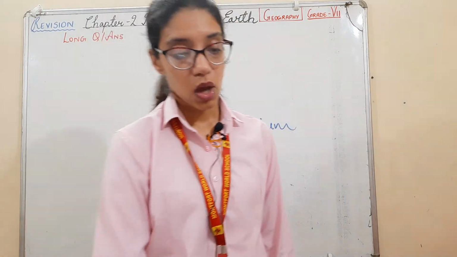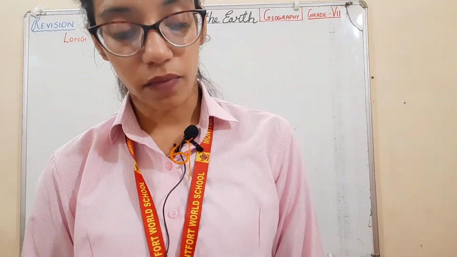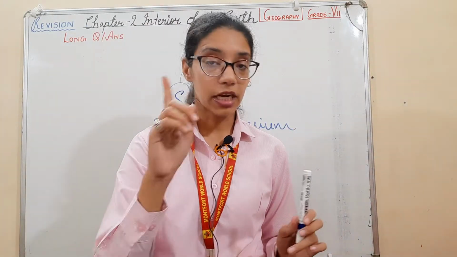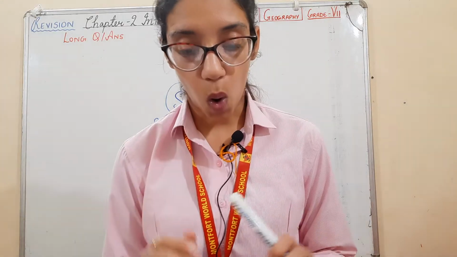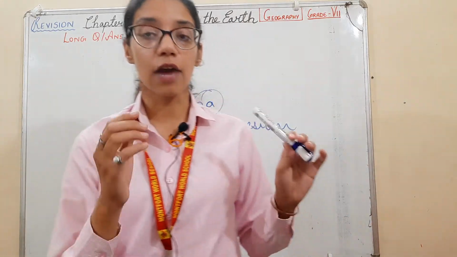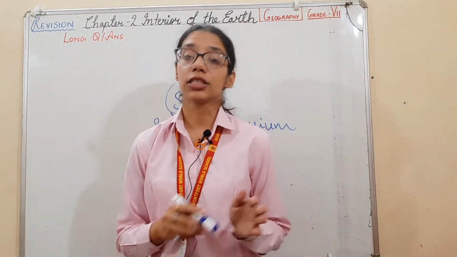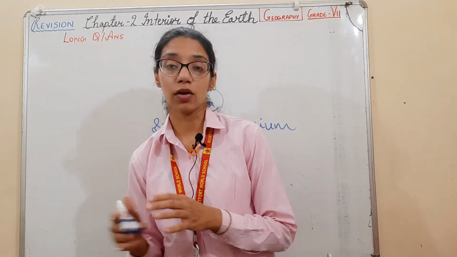Okay, now we are doing the short question answers. Which rocks are called primary rocks and why? We know the igneous rocks were the first rocks that appeared on the earth. Igneous rocks appeared first on the earth, and all the other types of rocks are formed due to igneous rocks only. So that's why they are known as primary rocks, the main rocks.